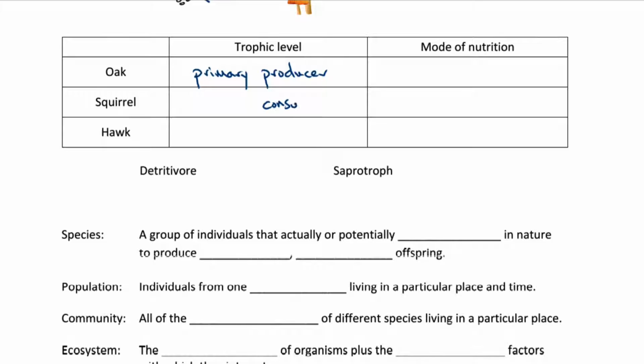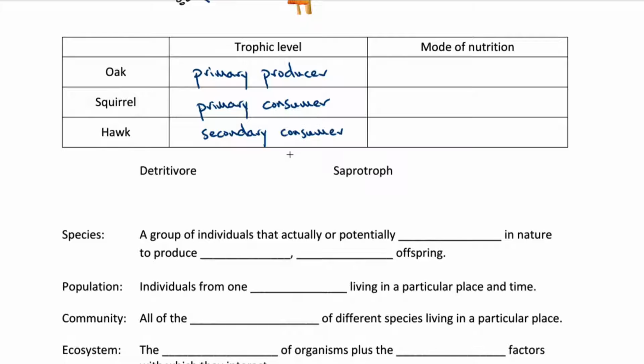A consumer gets its food and energy by eating other organisms, and the first one in the chain would be called the primary consumer. In contrast, the hawk is eating the squirrel, which was the primary consumer, so we call it a secondary consumer. Again, it's getting its energy and its molecules by eating something else. That makes it a consumer. And although we didn't have them in our example, if there was something that ate the hawk and then something that ate that, then we could have tertiary consumers and quaternary consumers as well.